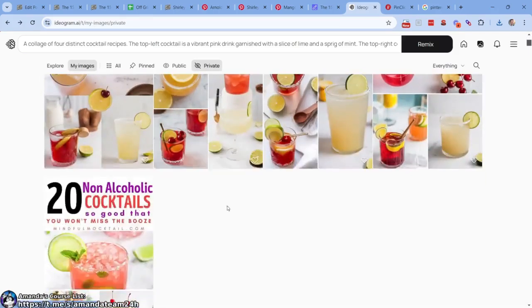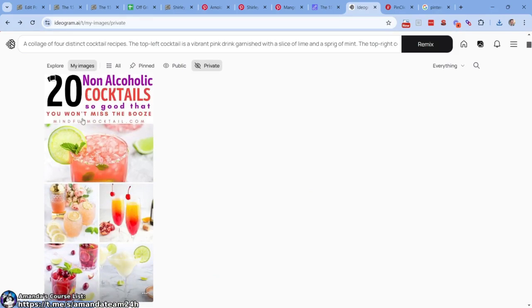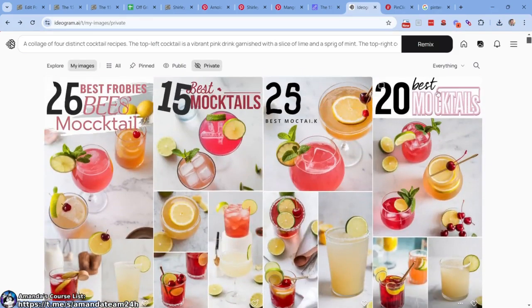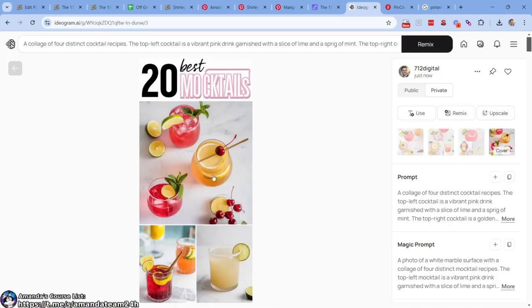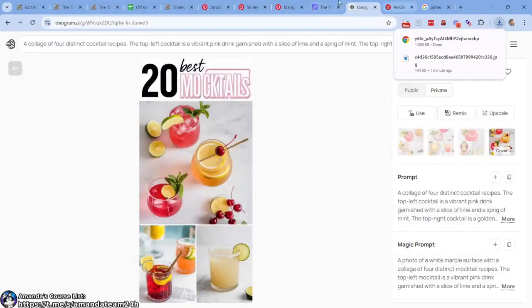Let's look here. This is what we're competing against. It has nice text. It is wordy. Which one do you like the best? Obviously this one rendered the best, and then this one secondly. So let's just come here. Let's save this one. Downloads, yeah, that's good. WebP, that's fine. All right, let's keep going with it.